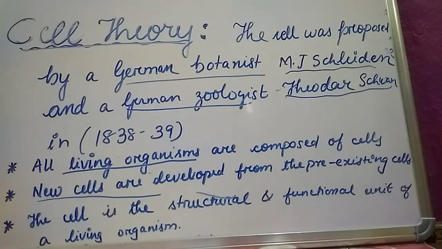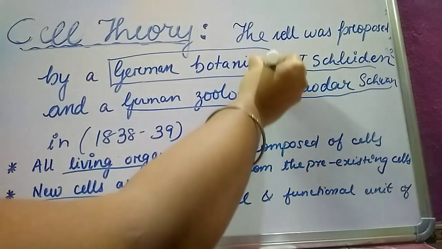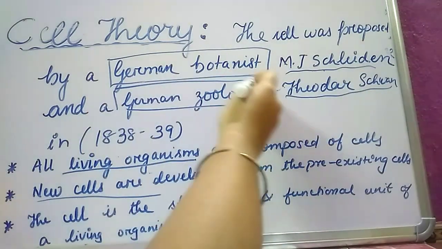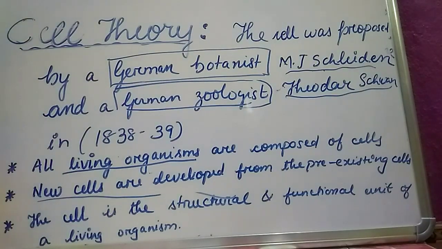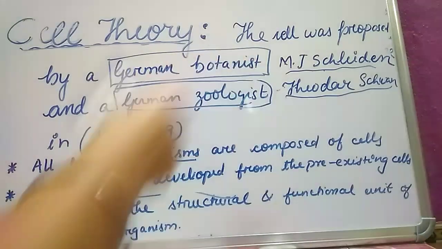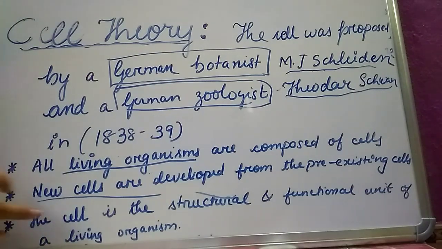Let's discuss about the cell theory. The cell theory was proposed by a German botanist, M.J. Schleiden, and a German zoologist, Theodor Schwann, in the year 1838 to 39. The theory states that all the living organisms are composed of the cells. New cells are developed from the pre-existing cells. The cell is the structural and functional unit of life or the living organisms.